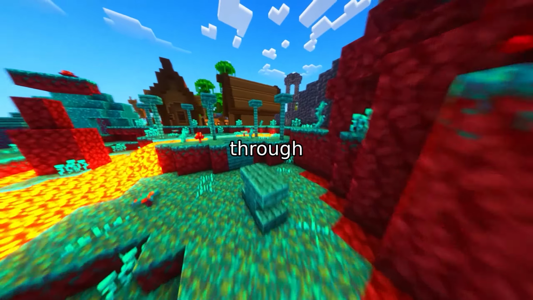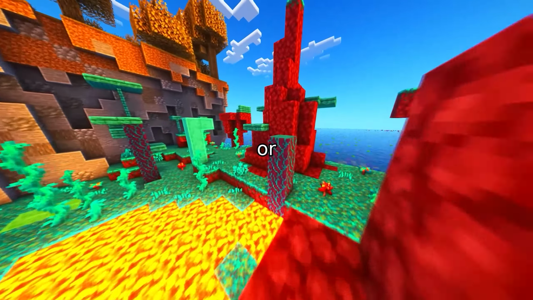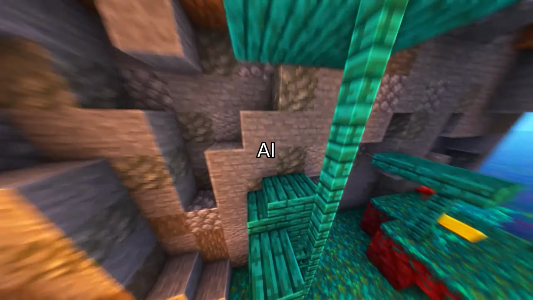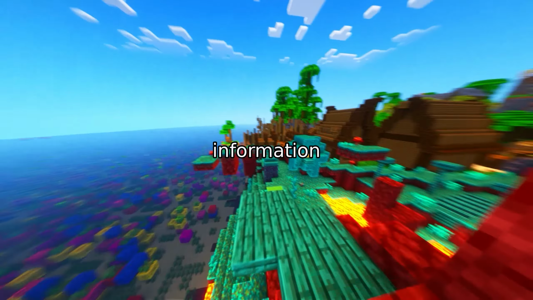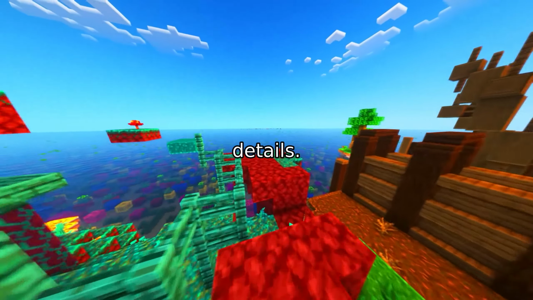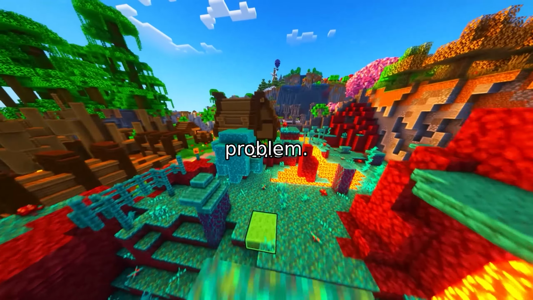Ever tried sending a message through a crowded subway? The more people in the way, the more likely your message gets lost or distorted. That's kind of what happens in graph neural networks, those powerful AI systems that learn from relationships in data. But here's the catch. When information has to travel far across a network, it can get squashed, losing critical details. Today, we're diving into a breakthrough that uses math's favorite concept, curvature, to fix this problem.